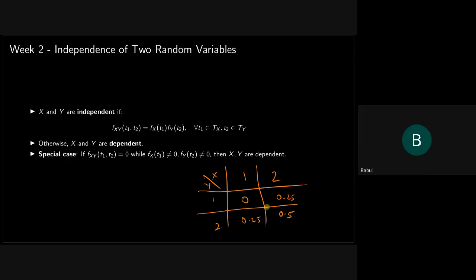The product of the marginals will not be 0. So in this case, what are the marginals? For 1, it is 0.25, and on this side it is also 0.25. If you multiply both of them, the total is 0.25. This can never be 0, right? Yes, sir. So this is a special case that is very simple but very, very helpful.